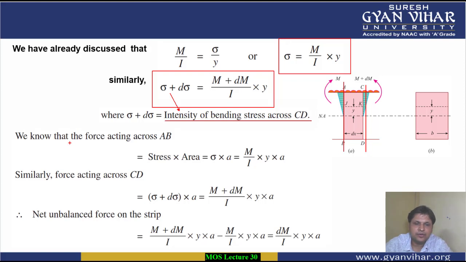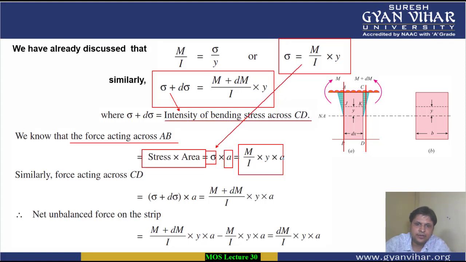Now we also know, students, how we calculate the force acting along AB: if stress is given to us, we multiply it with area. So at the section AB, your stress value is sigma and the area value is A. We also know that stress sigma can be written as M y by I. So putting this in gives the expression for the force acting along AB.